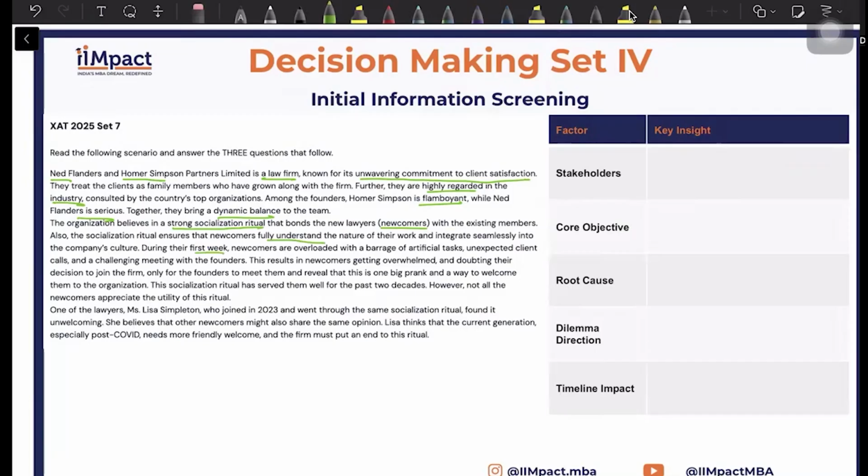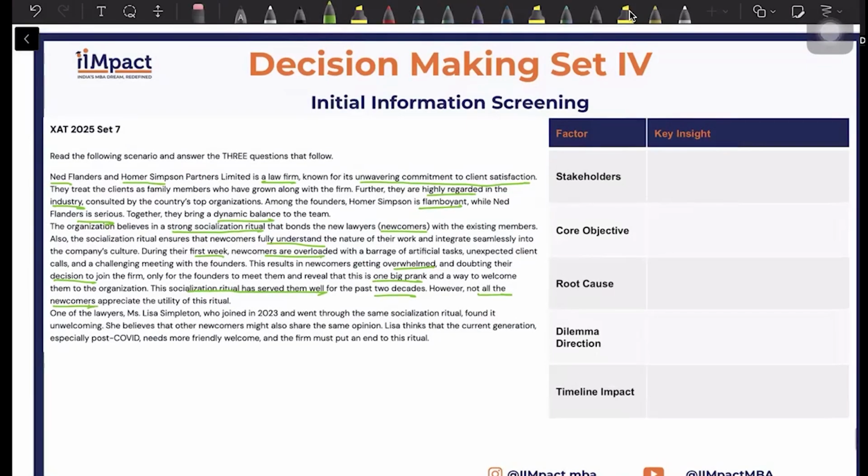First week, so now they're describing the socialization ritual. Newcomers are overloaded and put in challenging meetings. The result is they get overwhelmed and doubt their decision to join, only for the founders to reveal it's one big prank. The ritual has served them well for 2 decades. Not all newcomers appreciate this.